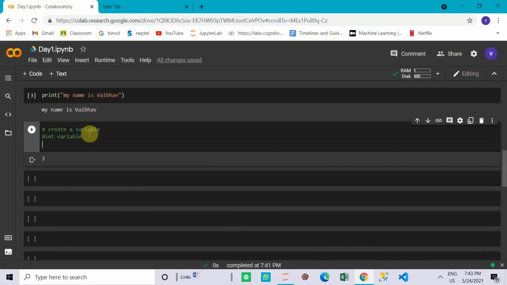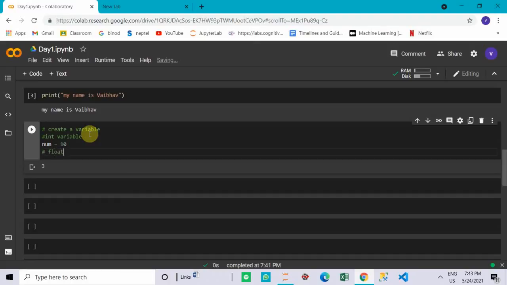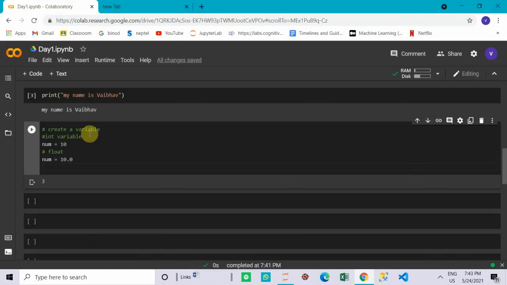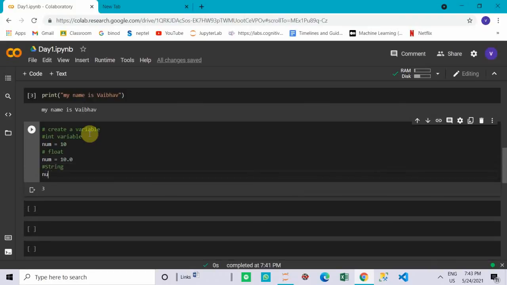If we have to create an int variable, we can write num equal to 10. Suppose we have to create a float variable, then we can write num1 equal to 10.0. Suppose we have a string, then we can write name equal to a quoted string.